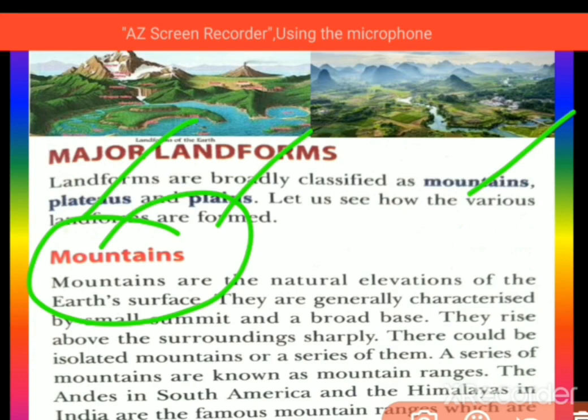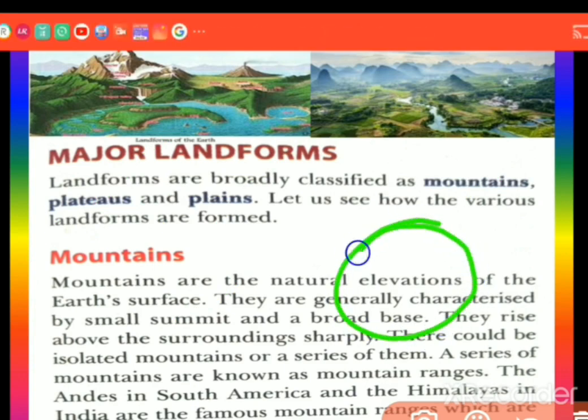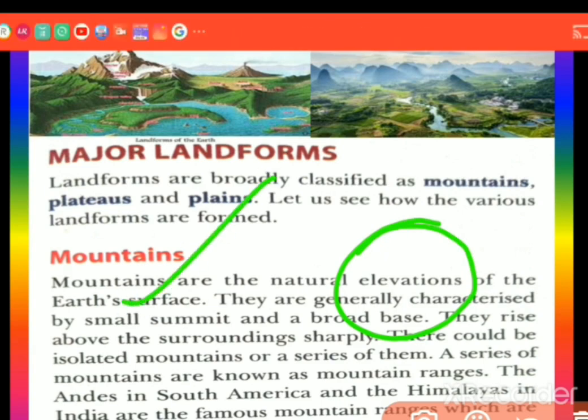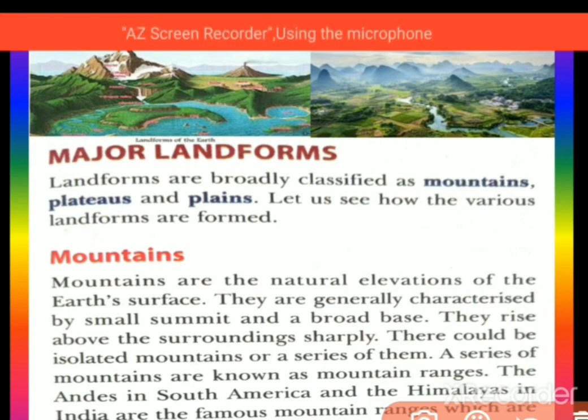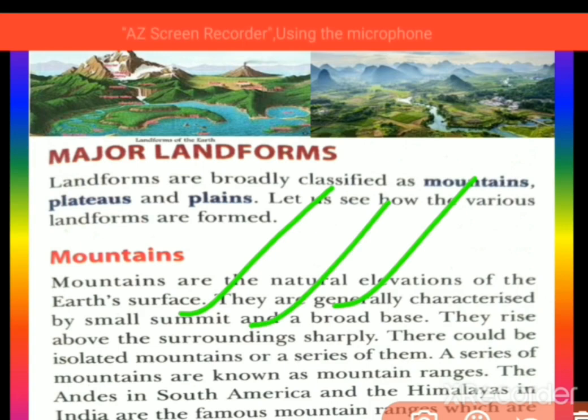Now we are going to begin mountains. What are mountains? Mountains are natural elevations. Elevation means lifted up places, high places of the earth's surface. From the earth's surface it has been lifted up a little. They are generally characterized by small summits and broad bases. It can be a small summit, where small mountains can be seen, also broad mountains, or it can be ranges also. They rise sharply above the surroundings. They are a little elevated above natural levels.